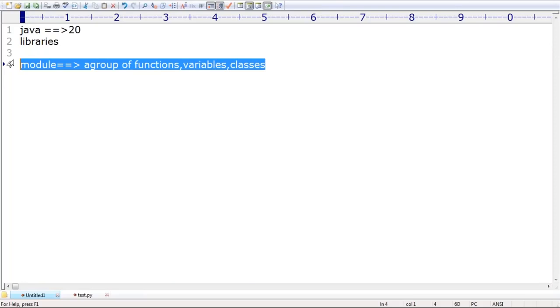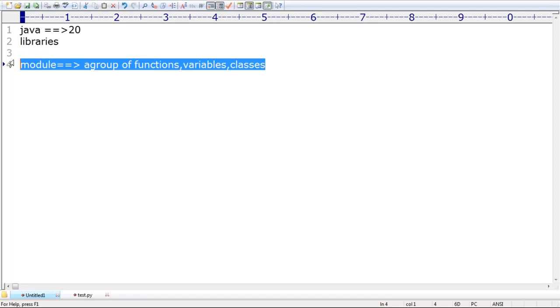Sir, now some people are asking, okay, a module is nothing but a group of functions, variables and classes. What is a library? A library is nothing but a group of such modules. Remember that. Of course, in detail, a clear division will come in the next session. A group of modules is nothing but a library. At the very top level you should be aware. In the middle I may introduce packages and so on. Don't worry, sir. A module is the low level component, a library is the high level component. Within a few days you are going to get much clarity. Don't be in a hurry, sir. Up to that, can everyone understand?